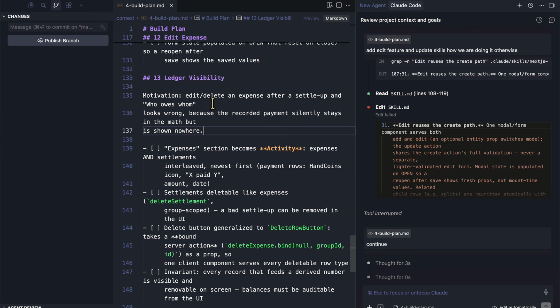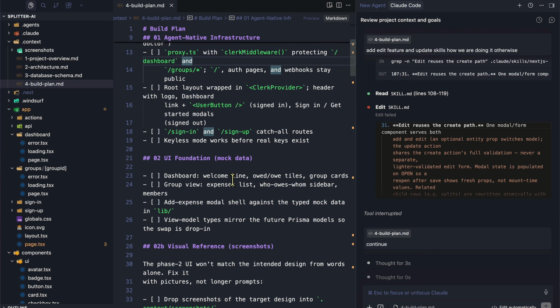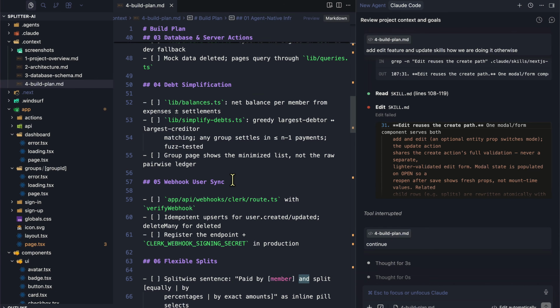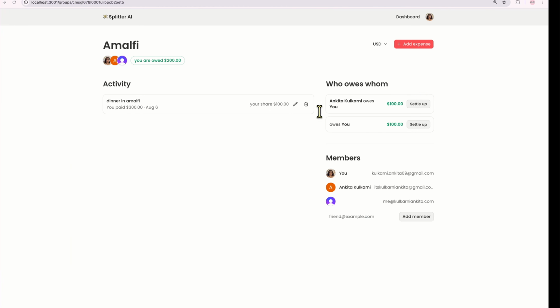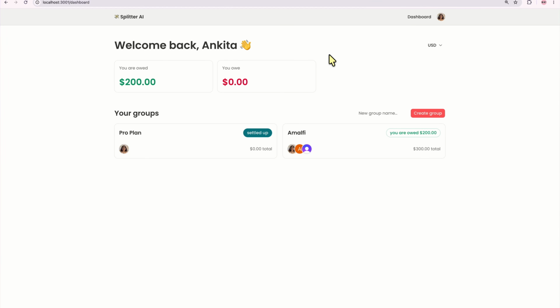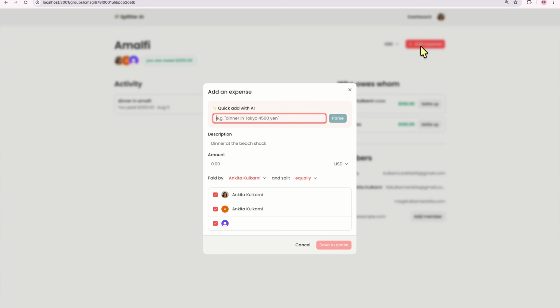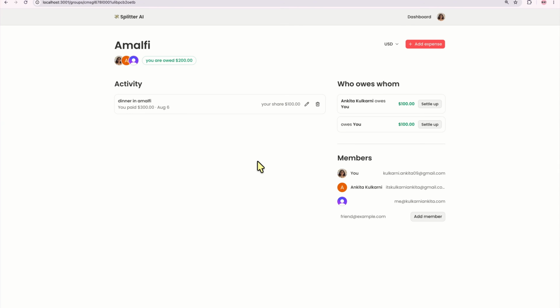Perfect. So that's all for this specific application. Build plan has been successfully executed right now. As you saw, how we went through it step by step, the different files we created, the architecture we designed, the project overview, all these files were responsible for essentially connecting all the dots. So now if we go back to our application, it's looking very nice. It has authentication. As you can see, it had some loading states. We have edit feature, delete feature, adding expense, handling different currencies, and all of this was done in just a matter of minutes because of the way we have designed this application.